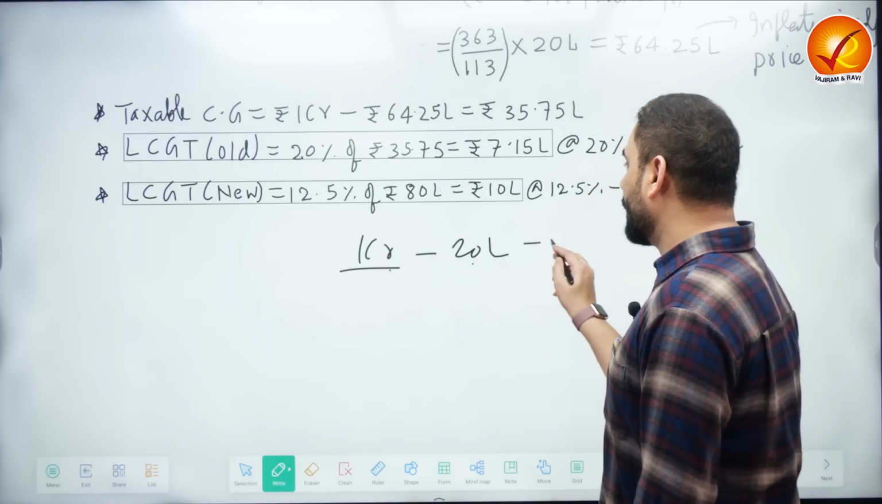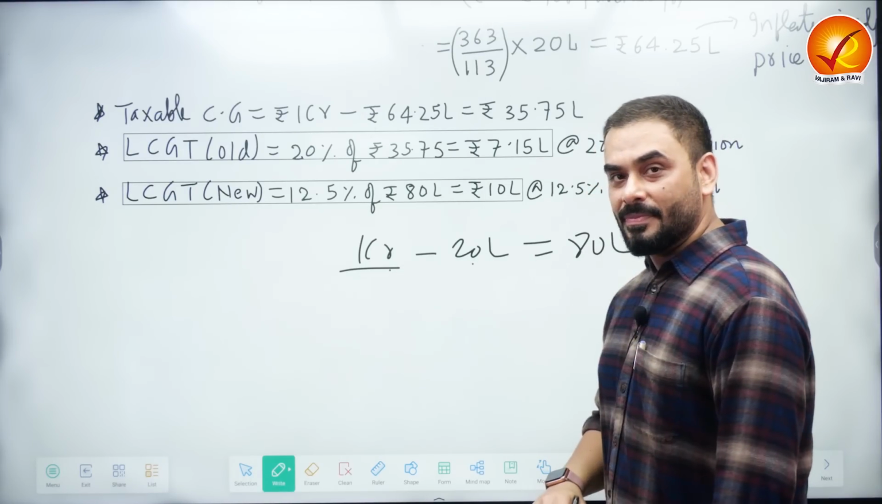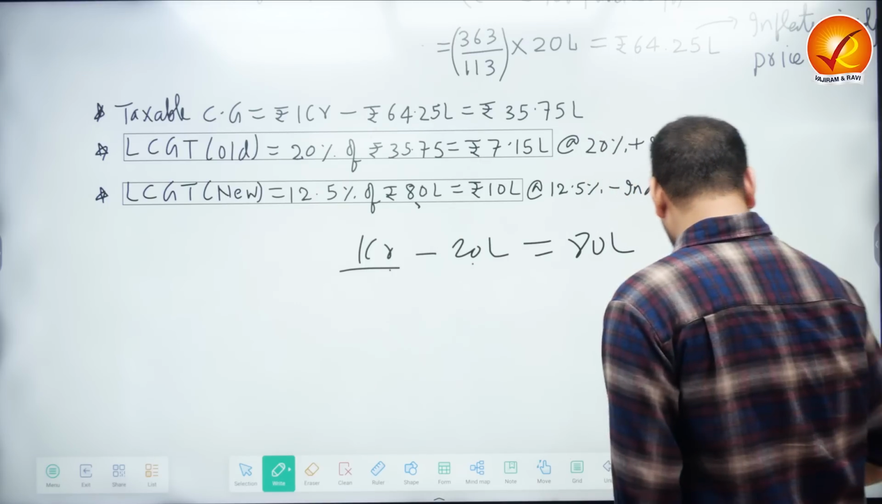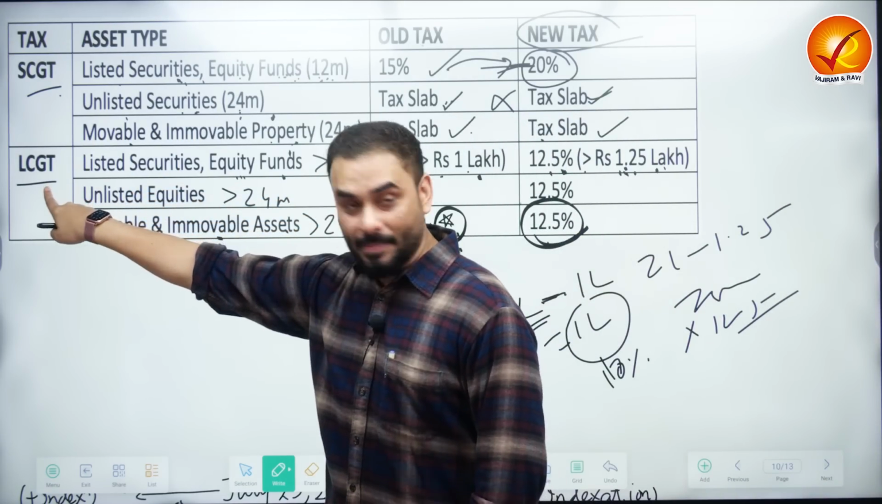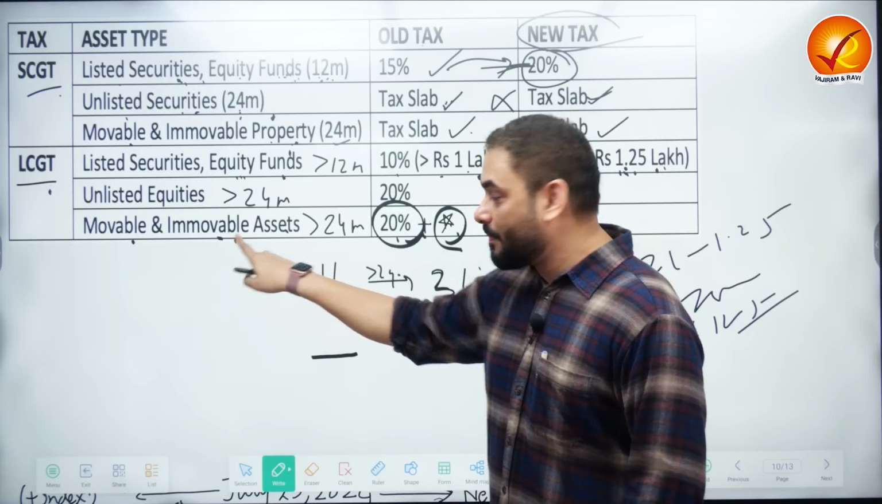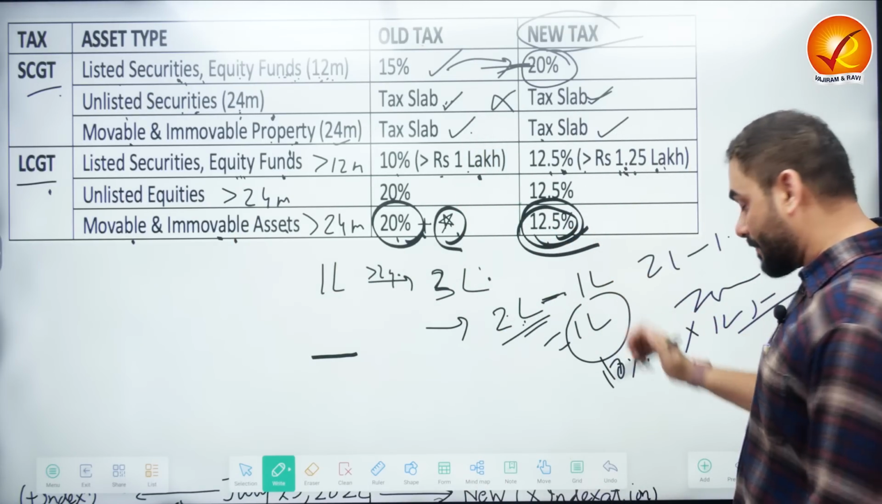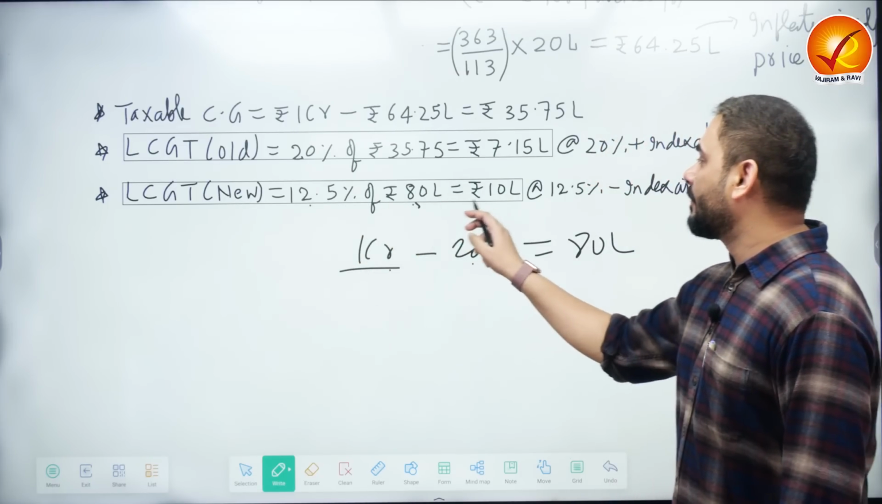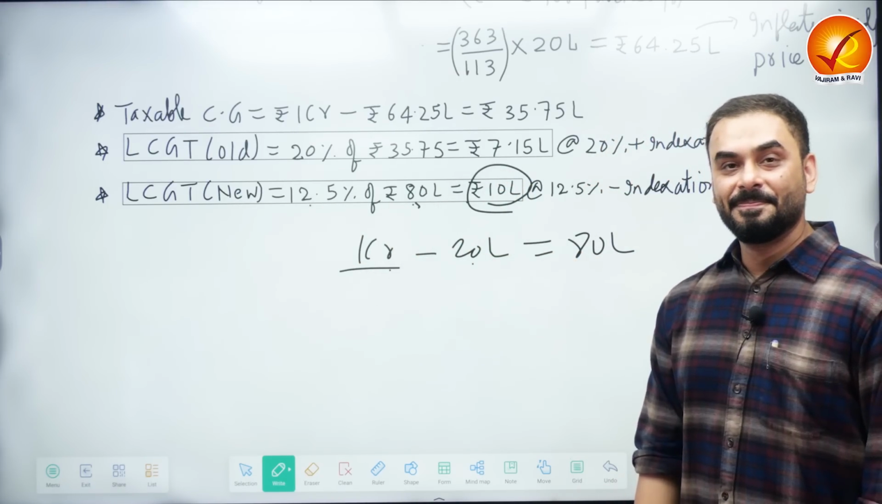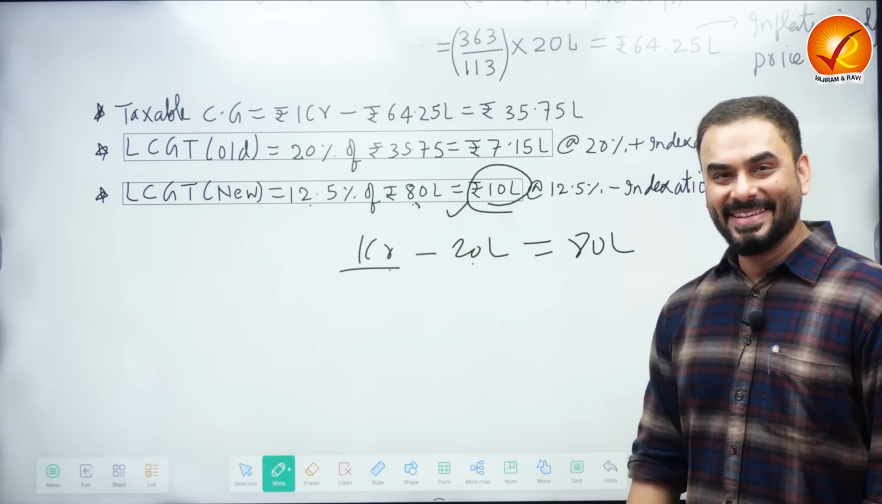So 1 crore minus 20 lakhs, 80 lakhs, right? So now Government of India comes and says that since this is long-term capital gains tax, immovable property, so what is the rate? 12.5%. So now Government of India will collect 12.5% of 80 lakhs, which is 10 lakhs. This is the tax you will have to pay.